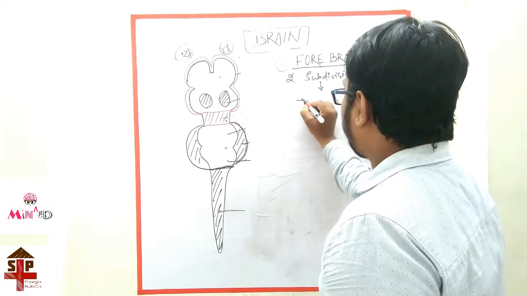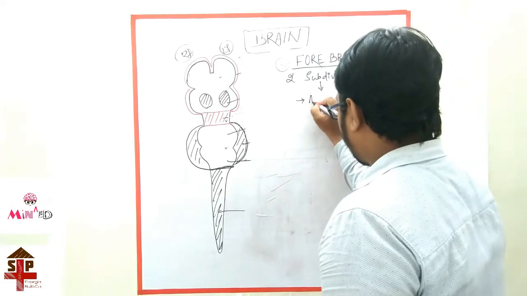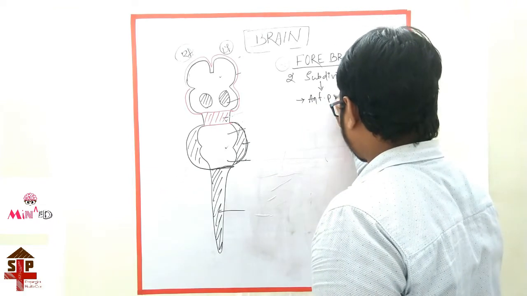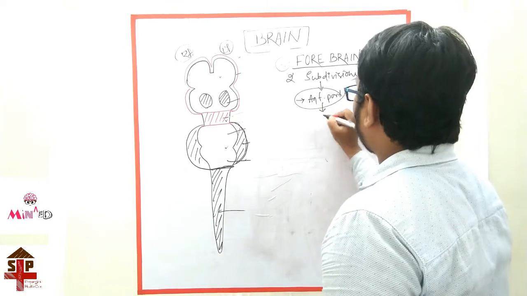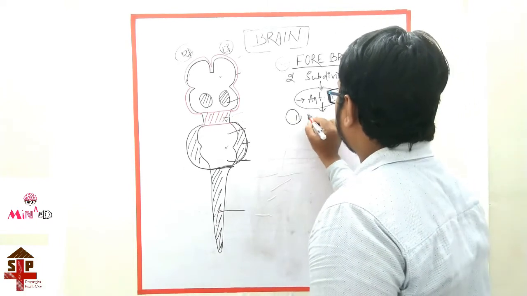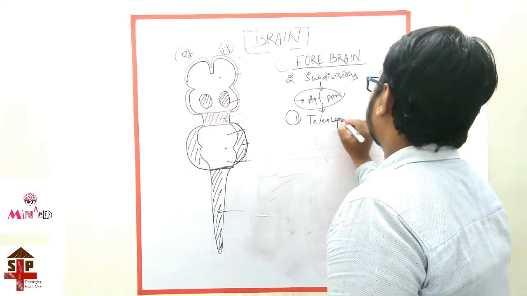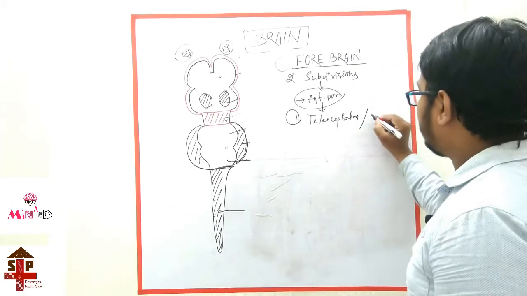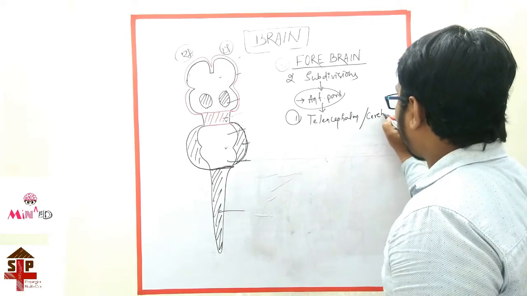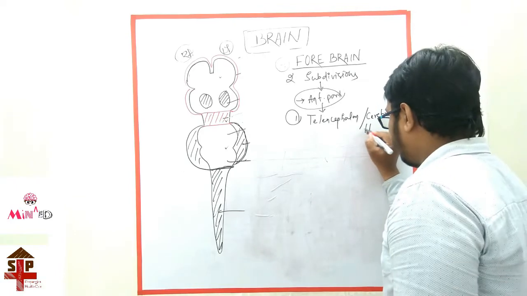The anterior part is known as the telencephalon or cerebral hemisphere.